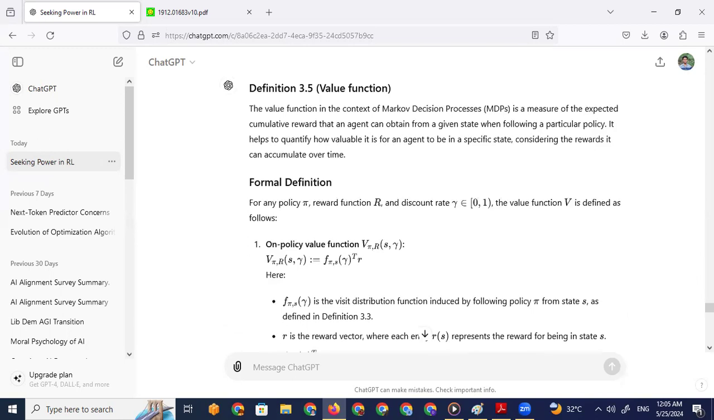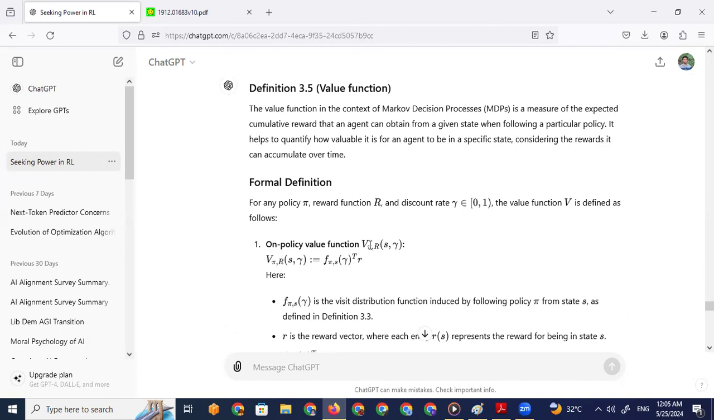Formal definition: for any policy pi, the reward function r, and the discount rate gamma that belongs to 0 and 1, the value function v is defined as follows. Because we have this value function. Okay, so the value function, right?